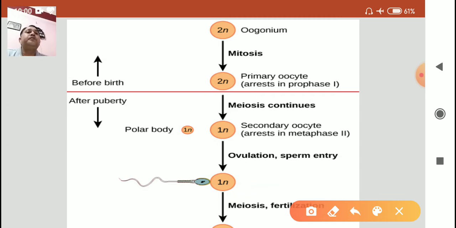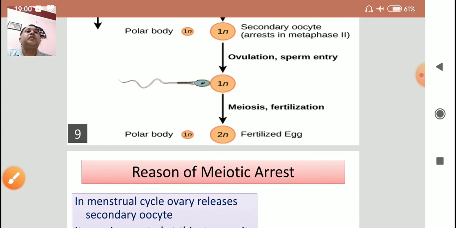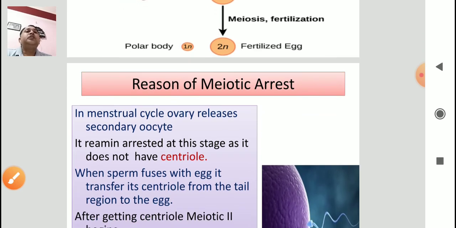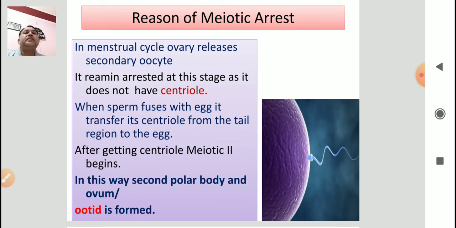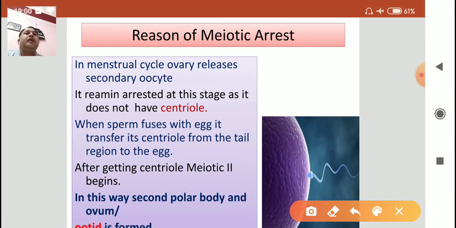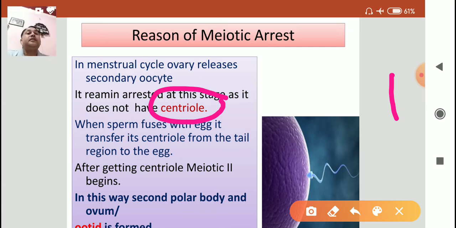Why is it so? Why do they wait for the sperm? That is the reason behind the meiotic arrest. Actually, the egg doesn't have its own centriole, which has a very important role during the meiosis 2 division. Without centriole, there is no segregation of the chromosomes.